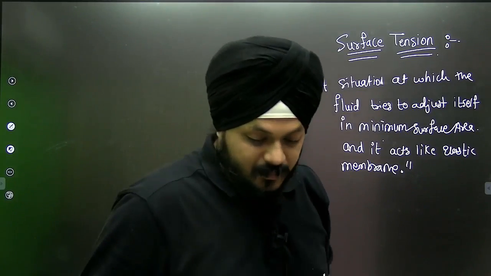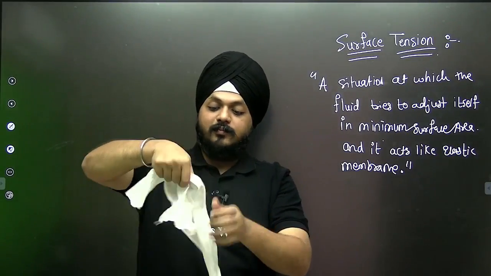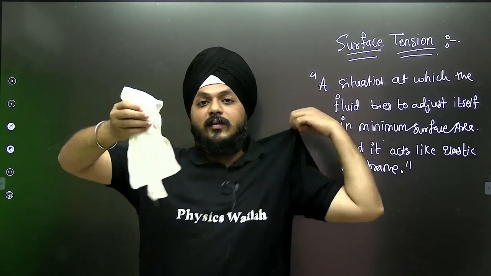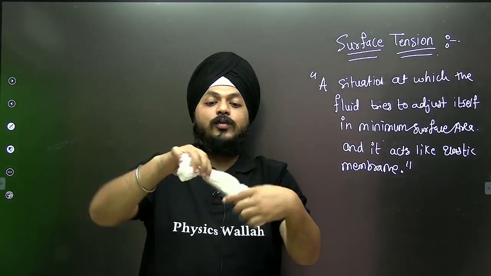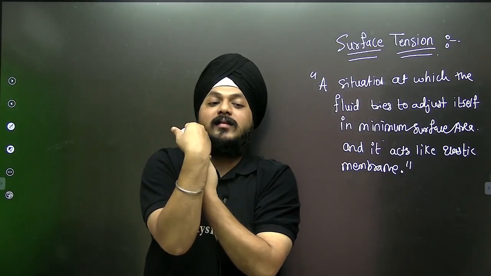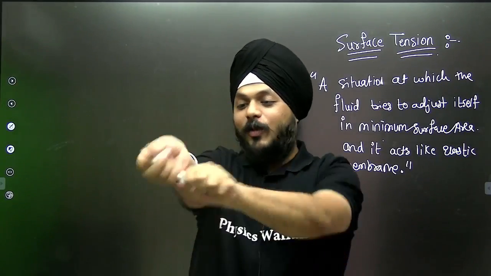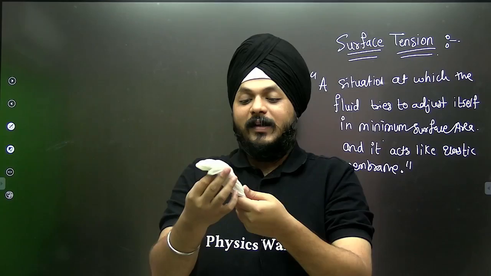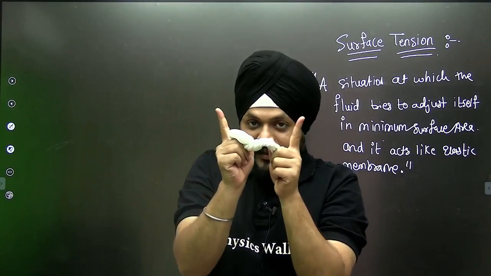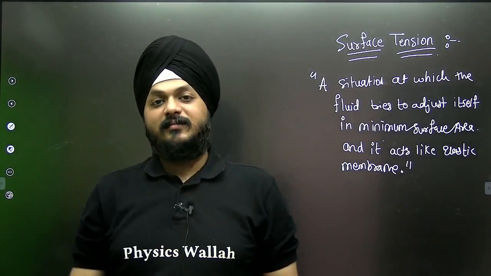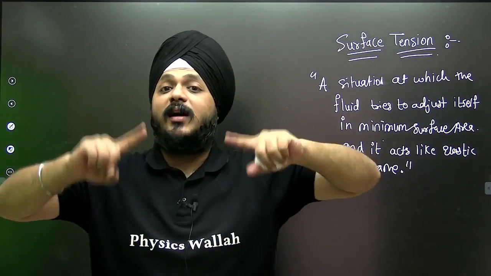Best example. Have you ever wrung out wet cloth? Yes. Whenever you wash clothes, generally the boys used to do it this way. So whenever you are stretching this object, the water on the surface of this object will try to adjust into the minimum surface area. At that position it acts like a stretched elastic membrane.